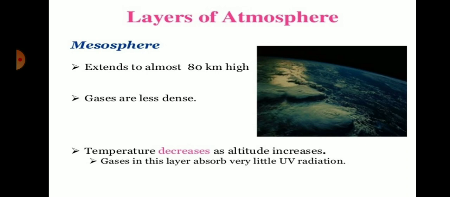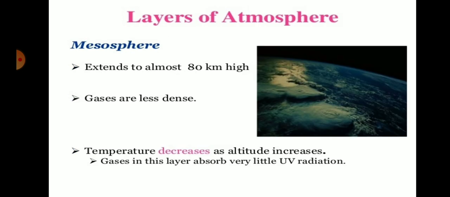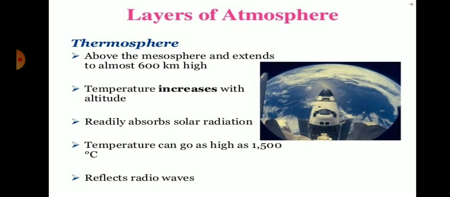Then the next one, the mesosphere. It extends to almost 80 km high. The gases are less dense, and the temperature decreases as the altitude increases. So we know that in the stratosphere temperature increases with altitude, but in the mesosphere temperature decreases as altitude increases. Gases in this layer absorb very little UV radiation, whereas in the stratosphere the ozone layer is essential for the absorption of UV radiation.